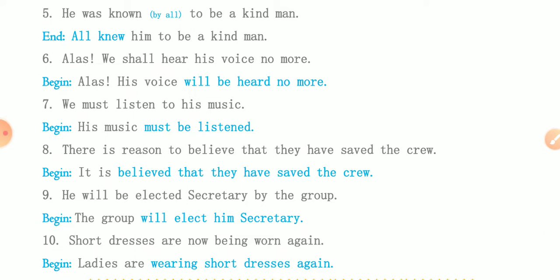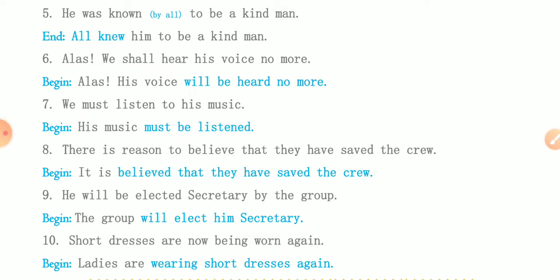So here hear is a verb, his voice is an object. We will start the sentence with his voice. Shall will become will be. So his voice will be heard. Here the third form of hear is heard. No more is as it is. Seventh one: we must listen to his music. His music is the object, his music, and must will become must be because that is a modal verb. So his music must be, and listen, third form listened. So his music must be listened to.